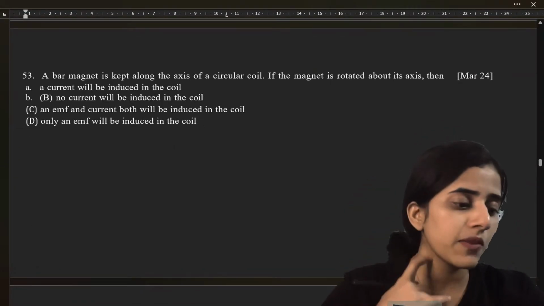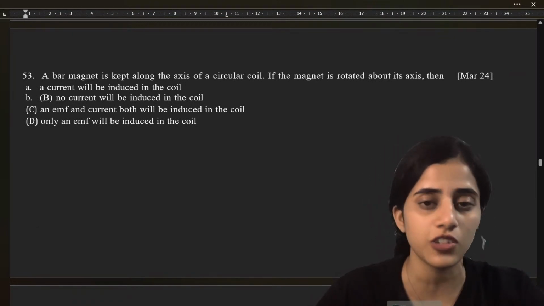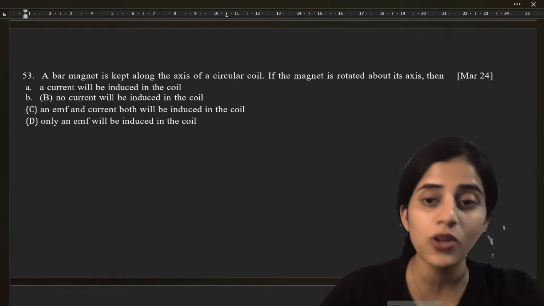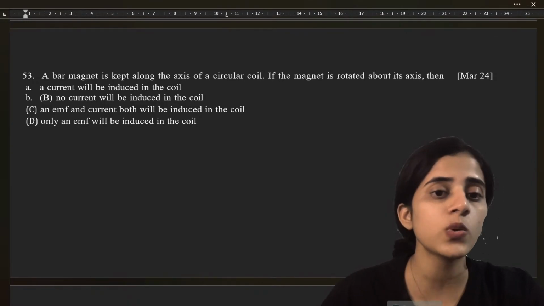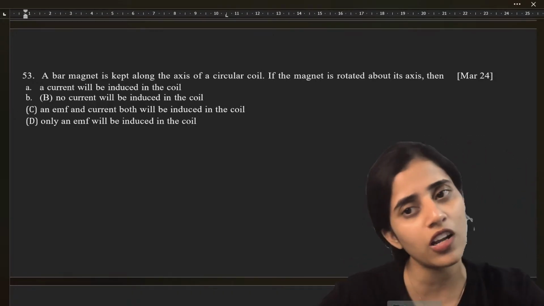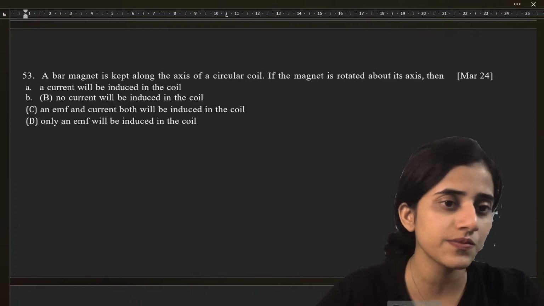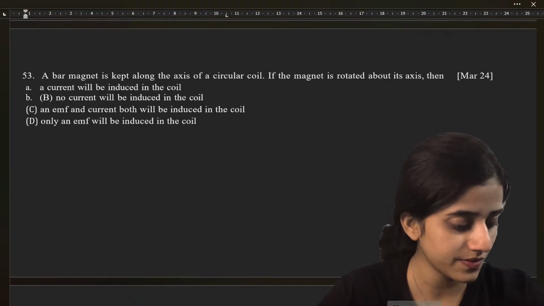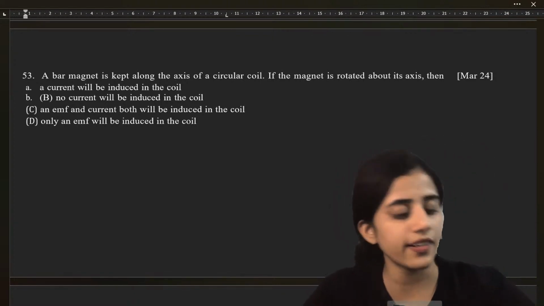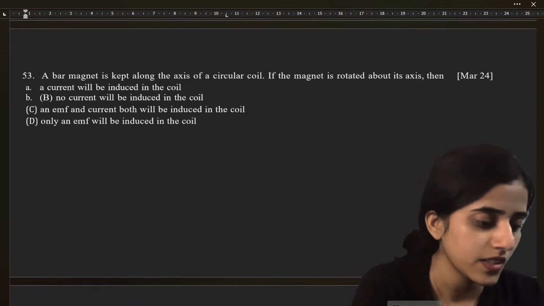Next question. A bar magnet is kept along the axis of a circular coil. If the magnet is rotated about its axis, then a current will be induced in the coil, no current will be induced in the coil, EMF and current both will be induced in the coil, or only an EMF will be induced in the coil. So what is happening? Again, there is a small correction in the question number. This is going to be question number 54. What is it going to be? Quickly, students.